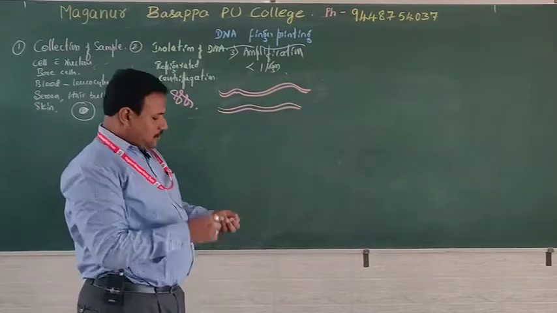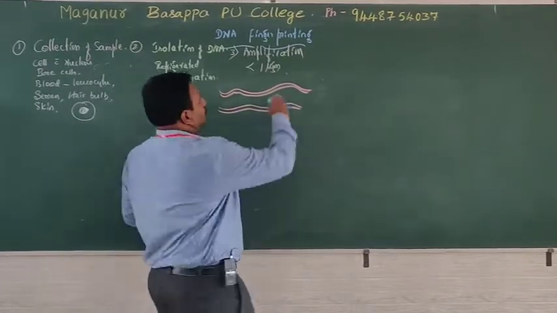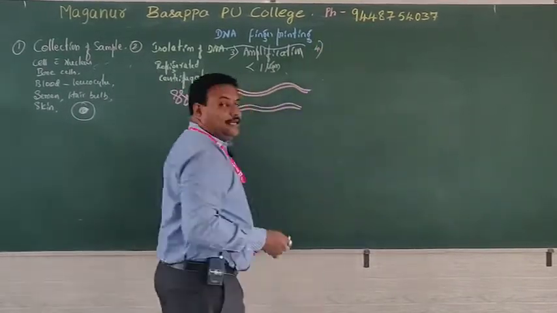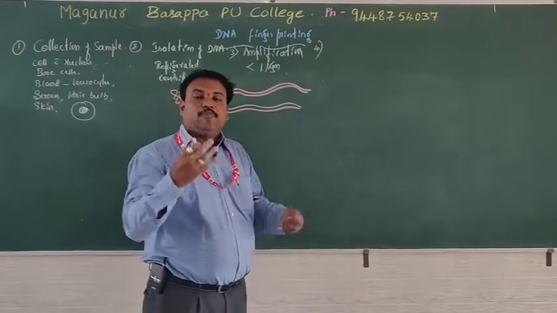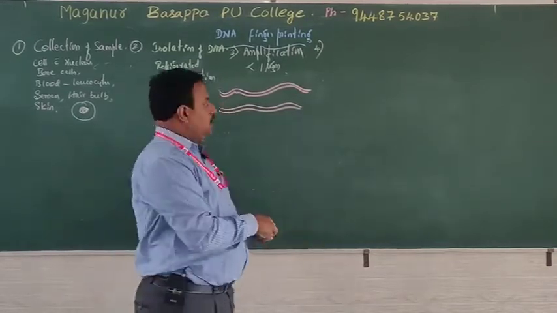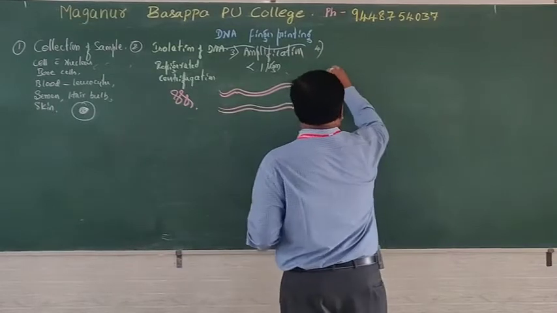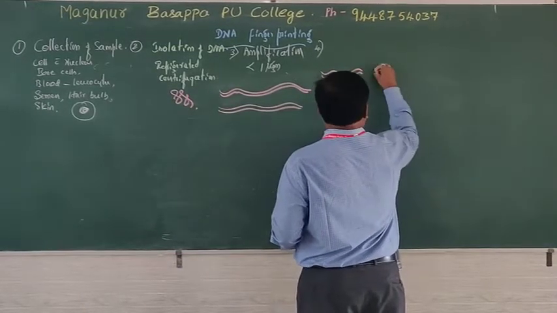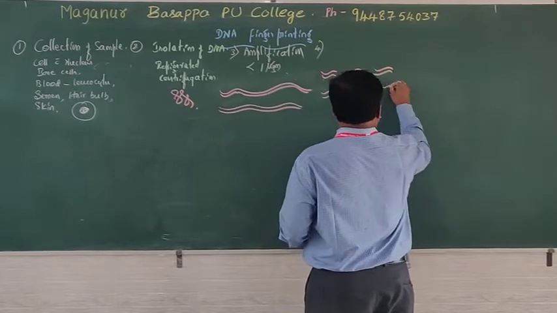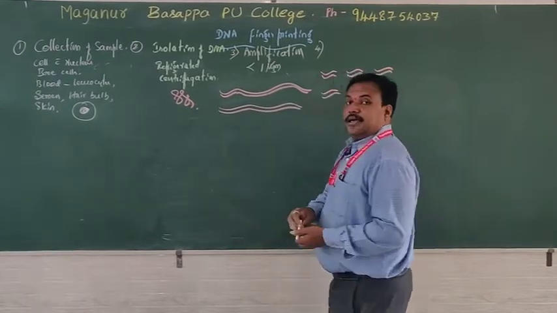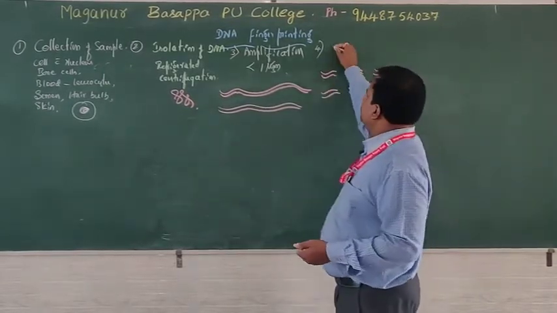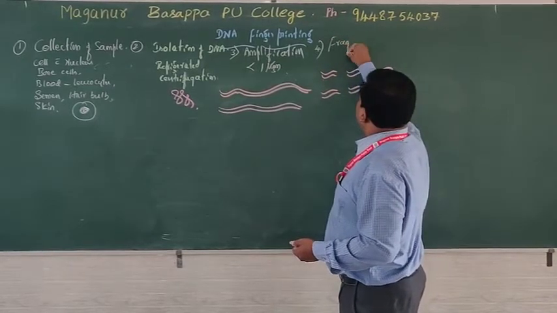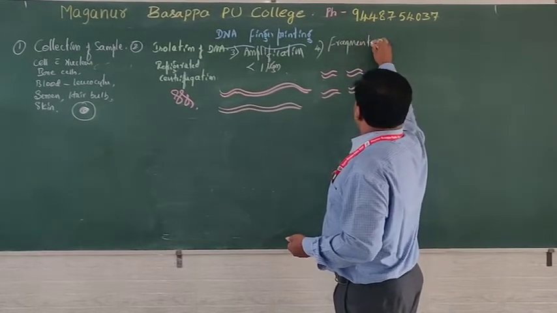Okay, next, after getting DNA, the fourth step: DNA is made into many pieces. Many pieces are obtained by applying an enzyme. This breaking down process is called fragmentation.